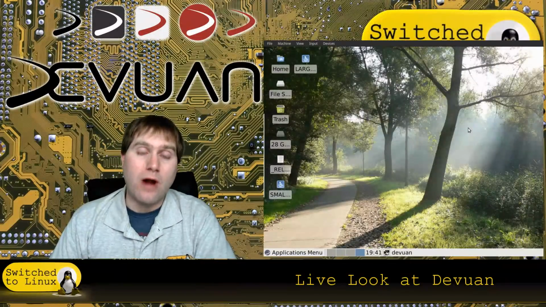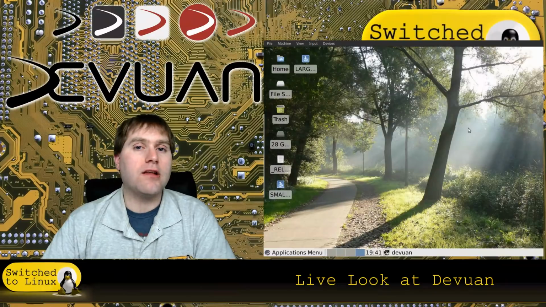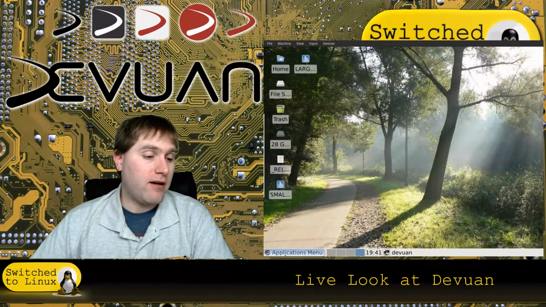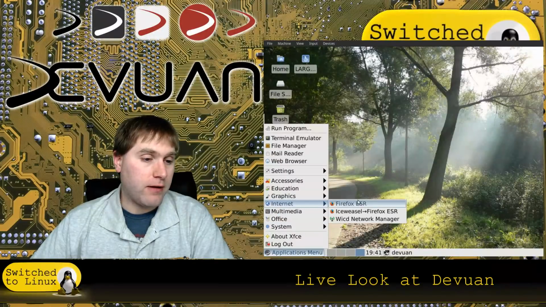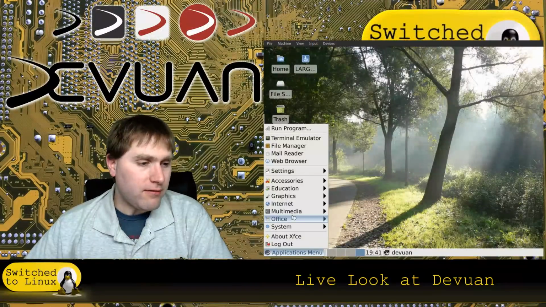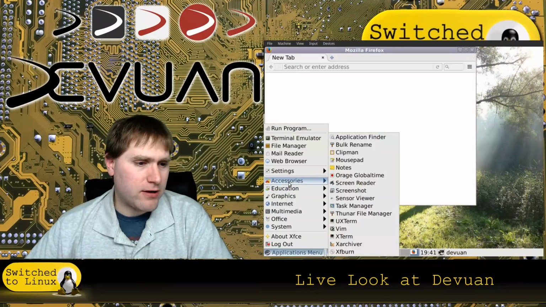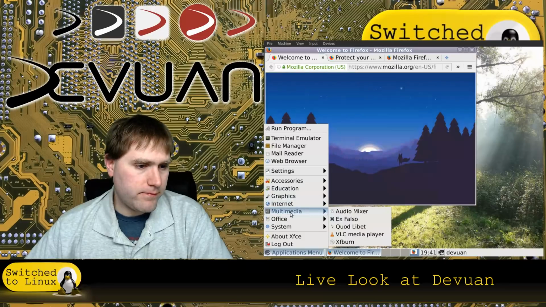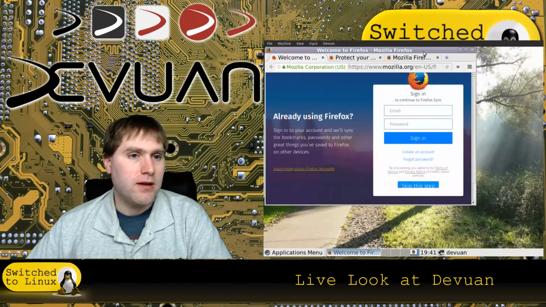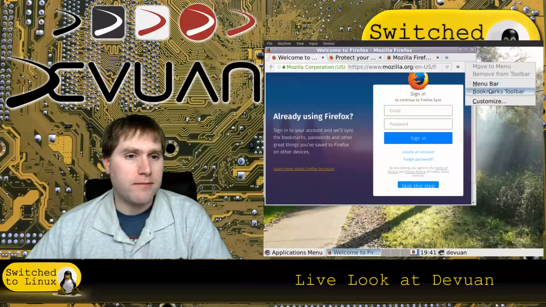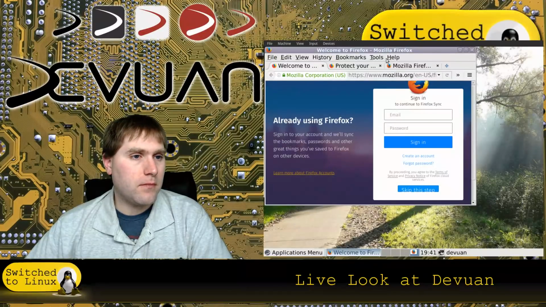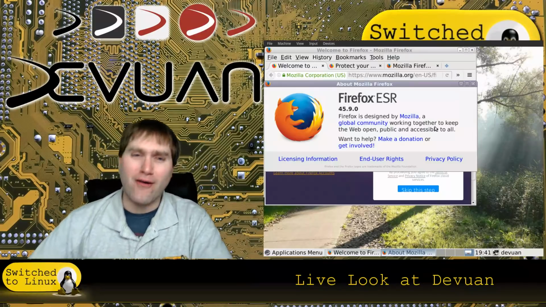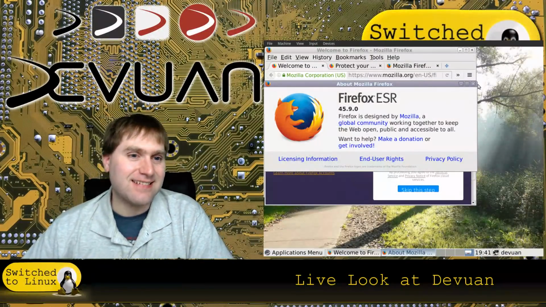Downsides, software is radically out of date. Even using an older Debian core base, the software seems quite a bit older. Let's go ahead and have a look at what version of Firefox we happen to have. And I don't see an email application. That's very interesting. Did I miss it? I don't see an email application. Whoa, yeah, that's an old version of Firefox. Whoa! Yeah, that's old.